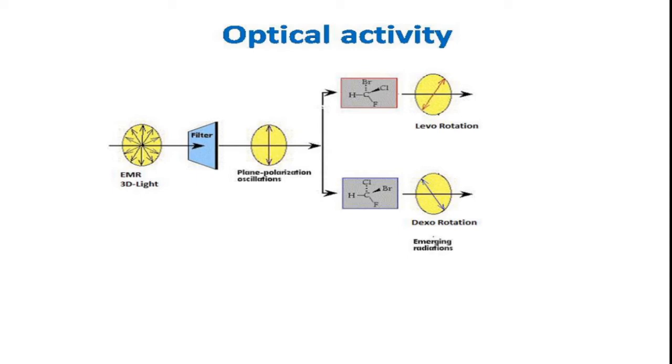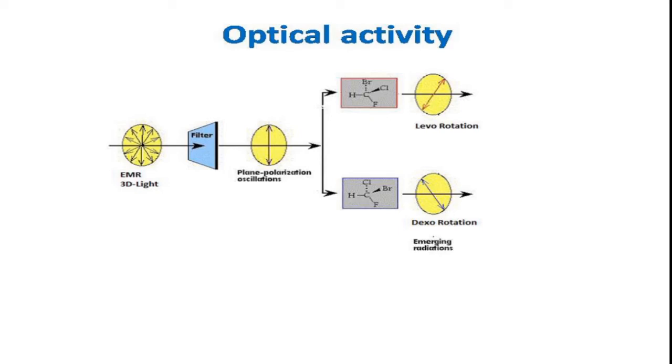What is a Nicol prism? This is a special type of prism composed of a doubly refracting substance like calcium carbonate. It will convert the three-dimensional light into plane polarized light, right? When we pass this plane polarized light through the substance in solution form, what happens?